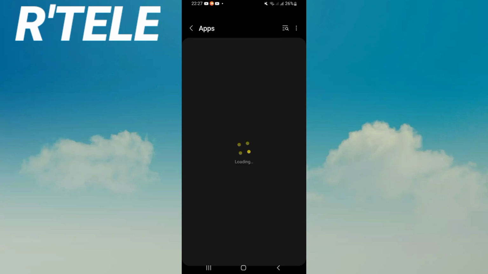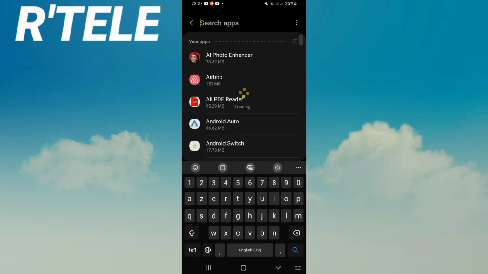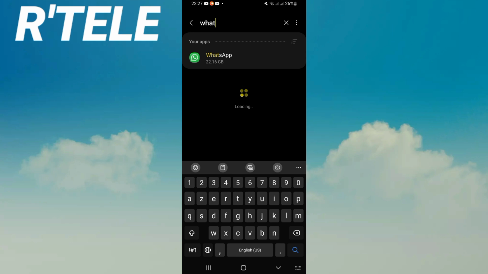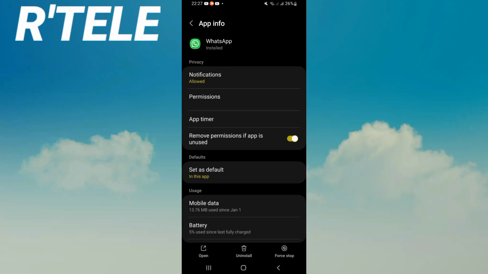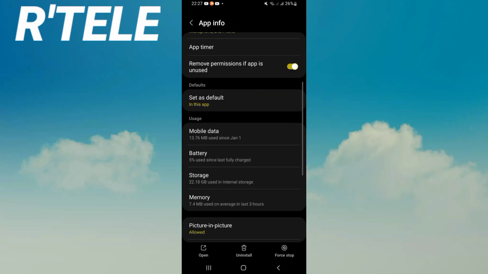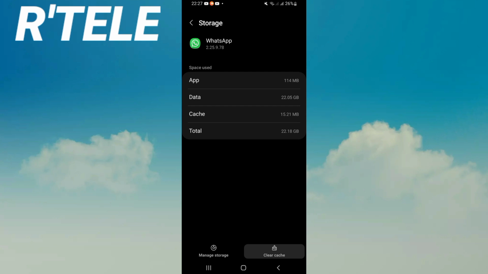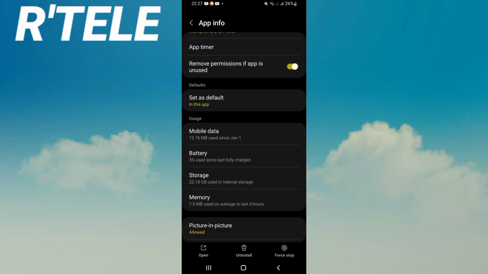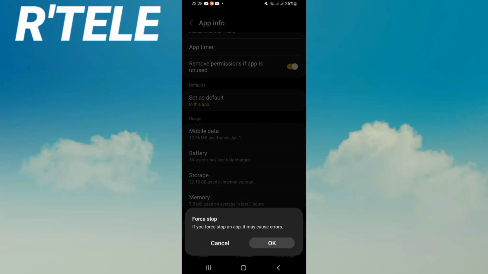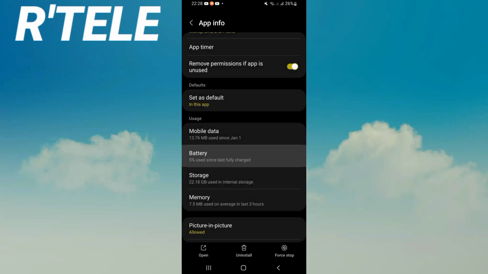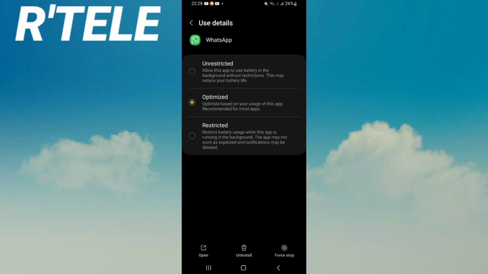Next, click on the apps option, search for WhatsApp and click it. You're going to see this list. Scroll down, click storage, click only clear cache, and then go back. Click force stop and click OK. Click battery and click optimize it.